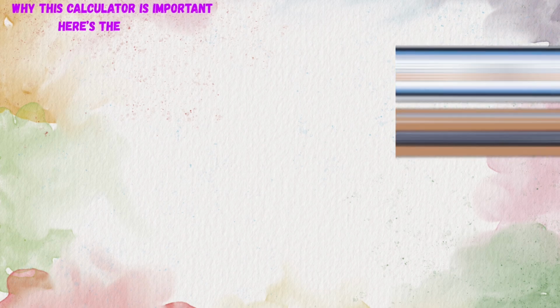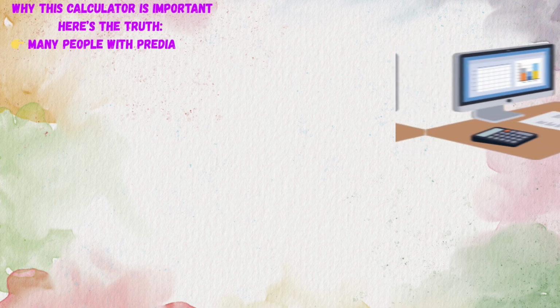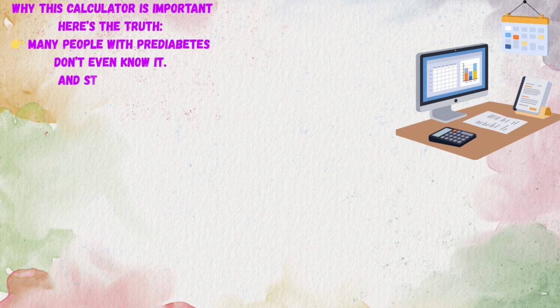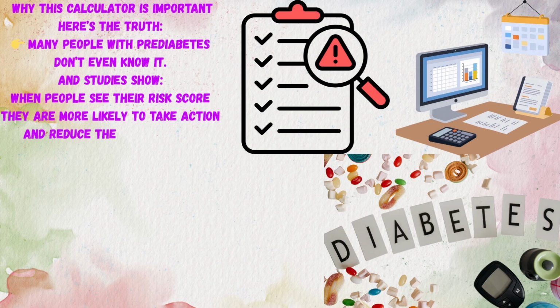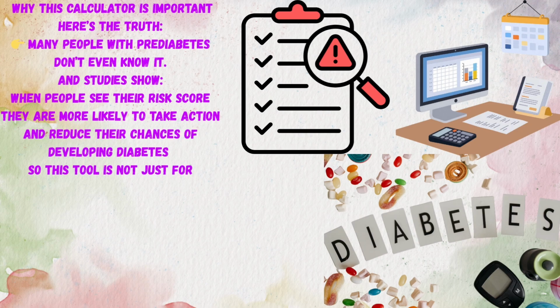Why is this calculator important? Here's the truth. Many people with pre-diabetes don't even know it, and studies show that when people see their risk score, they are more likely to take action and reduce their chances of developing diabetes. So this tool is not just for prediction, it's for prevention.